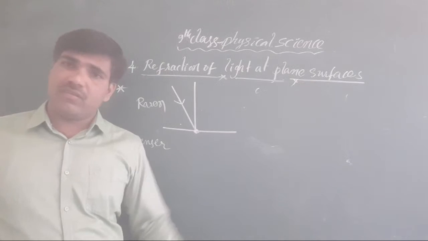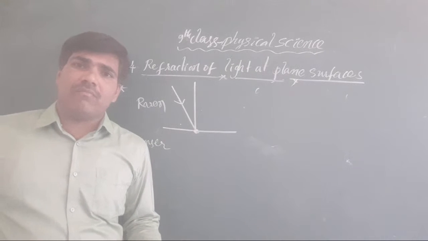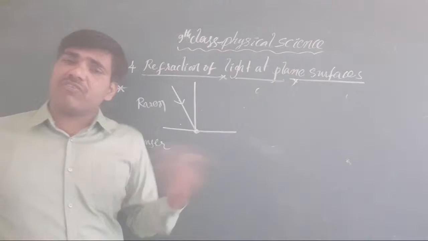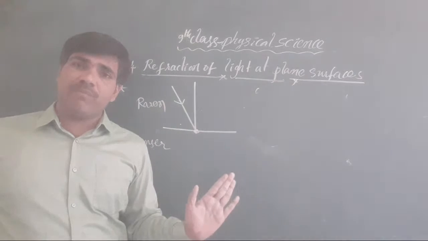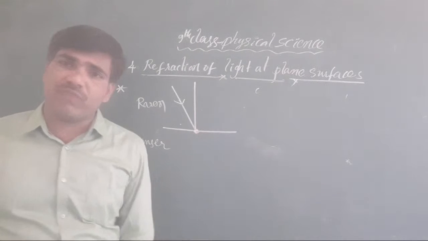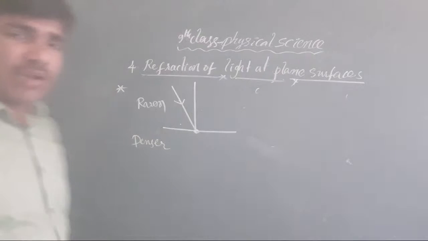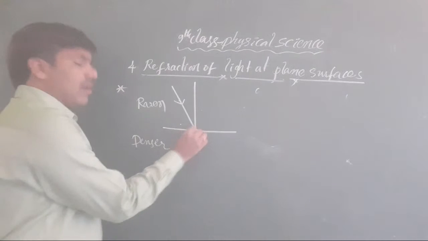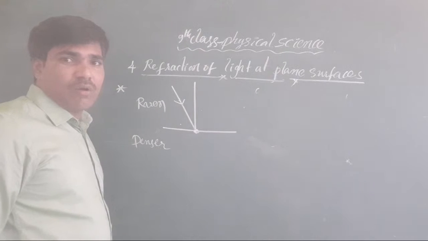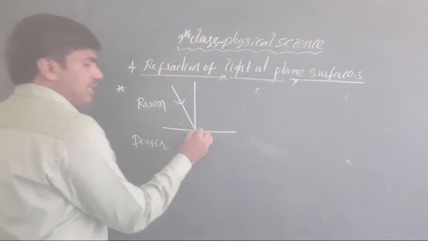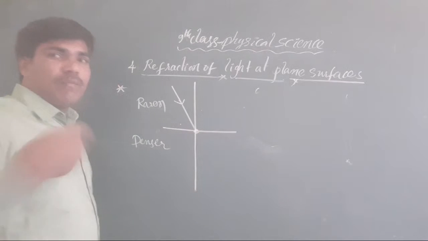Physically, we cannot catch the light. So we estimate where the light ray may go. The estimation reference is taken from where? The estimation reference is taken from our normal only. That's why we have drawn the normal at the incident point. Clear or not, all of you? Then next, you extend the normal into the other media also.